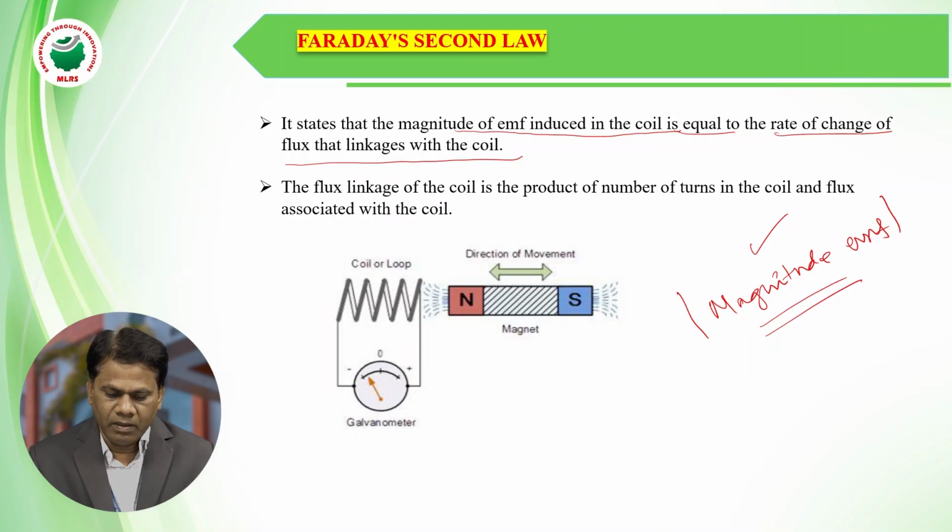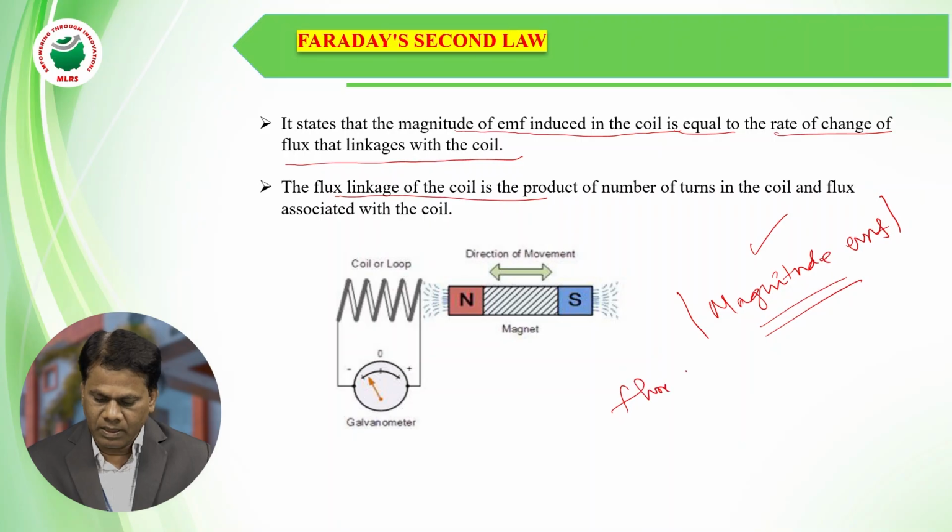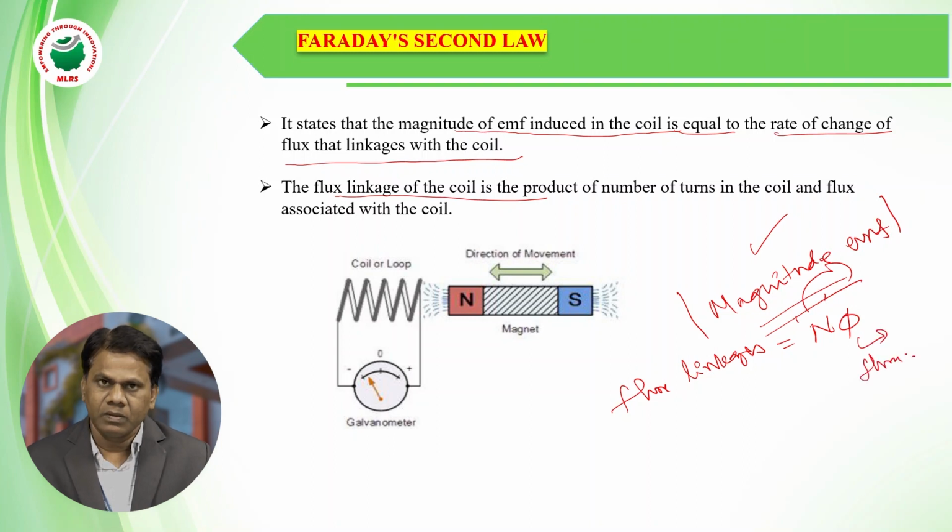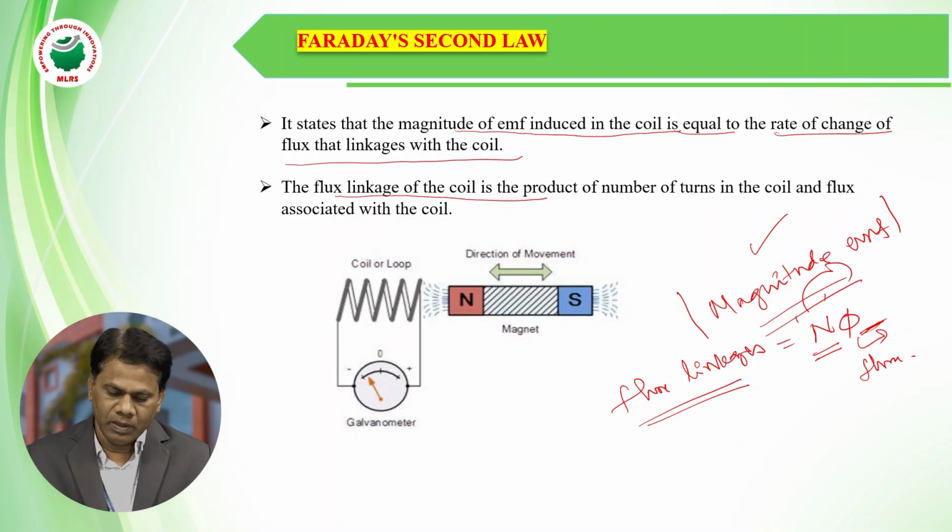To explain, the flux linkages of a coil is given by the formula N into phi, where N is the number of turns of the coil, and phi is the flux in Webers. So the flux linkages is given by the product of the number of turns in the coil and the flux associated with that coil. So that is the flux linkages. Here we are considering a coil, or a loop.